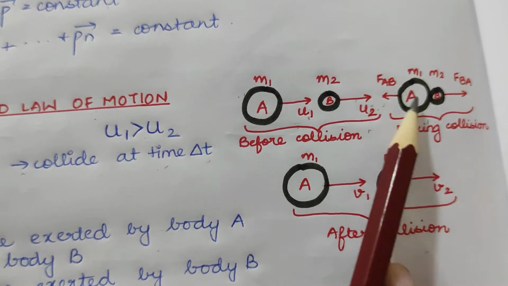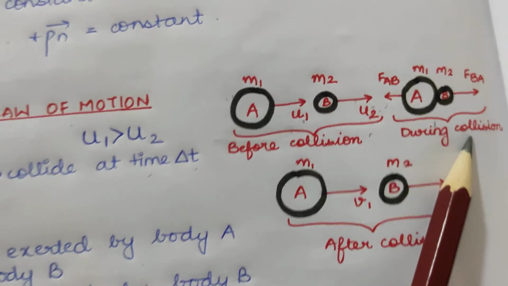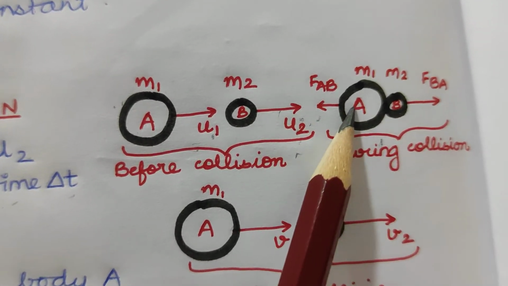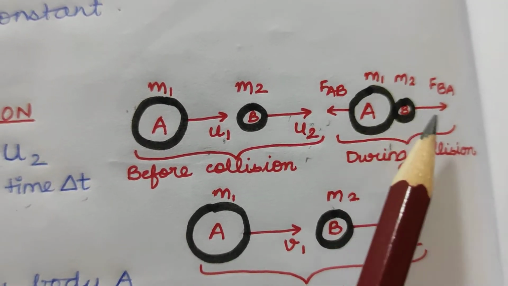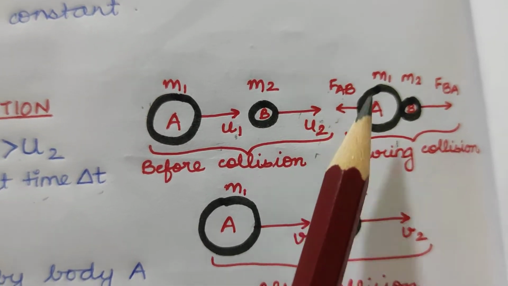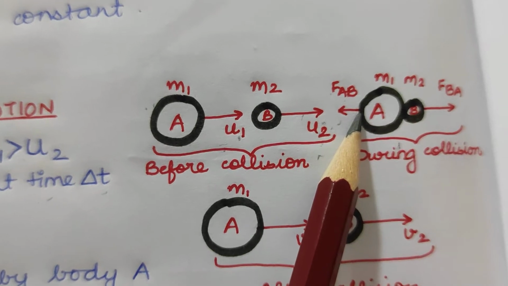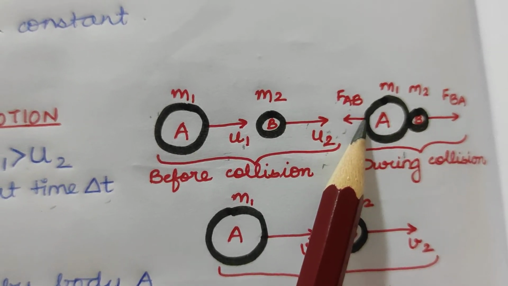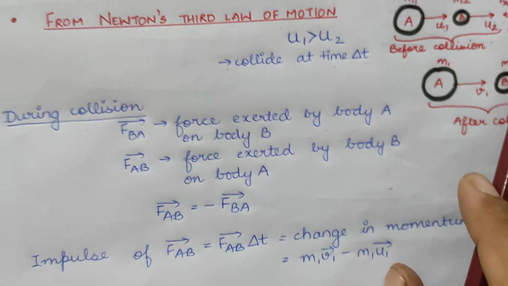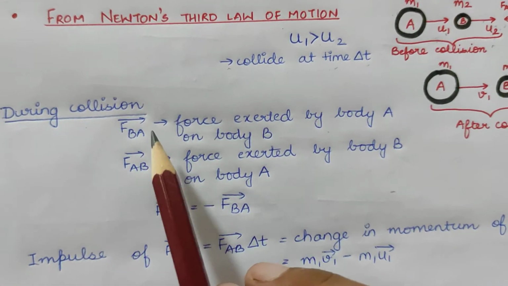Okay, so you can see this is the figure during the collision. This is body A and body B, they have collided. Now a force FAB acts on body A and FBA acts on body B. So during the collision what happens?